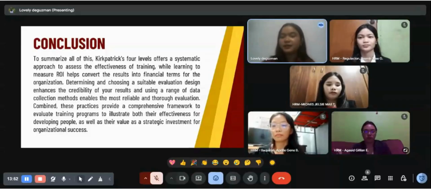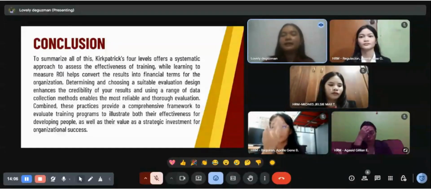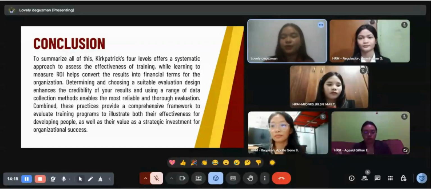So, Kirkpatrick's four levels of evaluation model is to measure training effectiveness from participant reaction to organizational result. While again, return on investment or ROI translates this outcome into a financial value. Together, they provide a complete picture or show that training is both beneficial for employees and work while being a worthwhile investment for our organization. That's it. Thank you for listening.